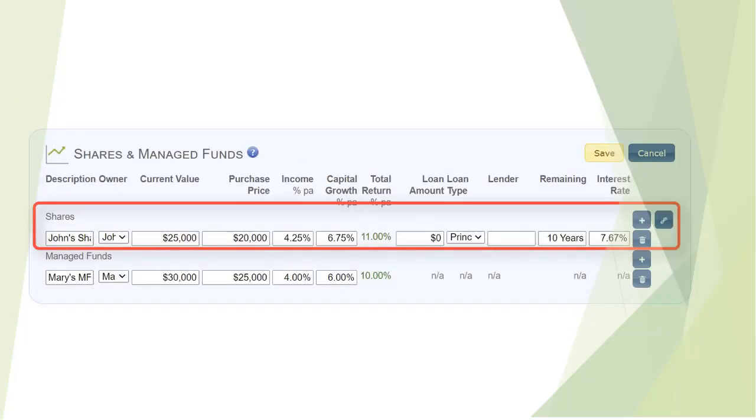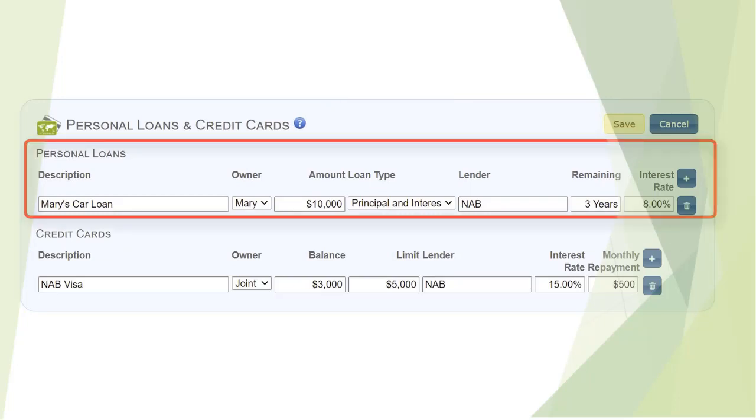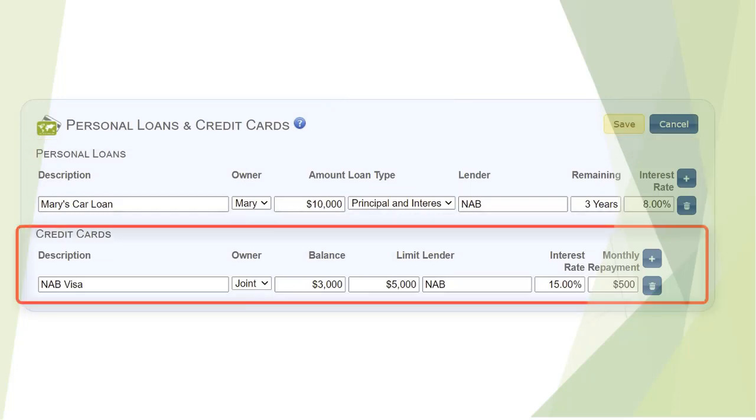John has a share portfolio with no loan. Mary has a managed fund. Personal loans and credit card payments are deducted from the budget. Mary has a car loan. They jointly have a credit card debt. Only debt which is not repaid at the end of the month should be entered.